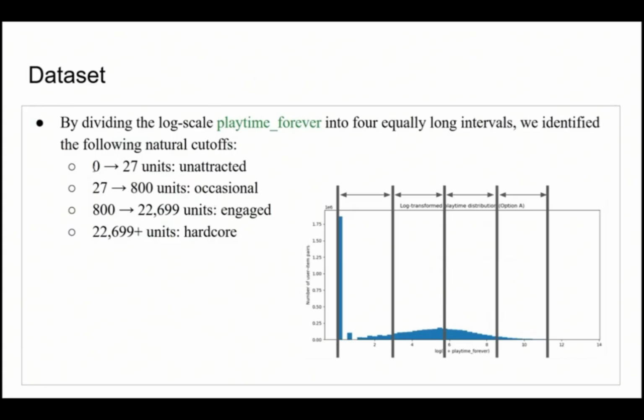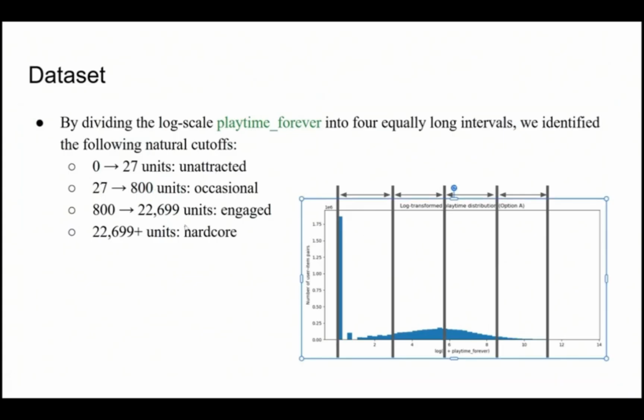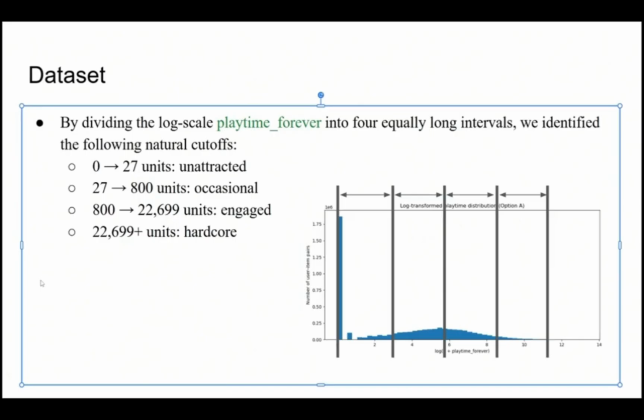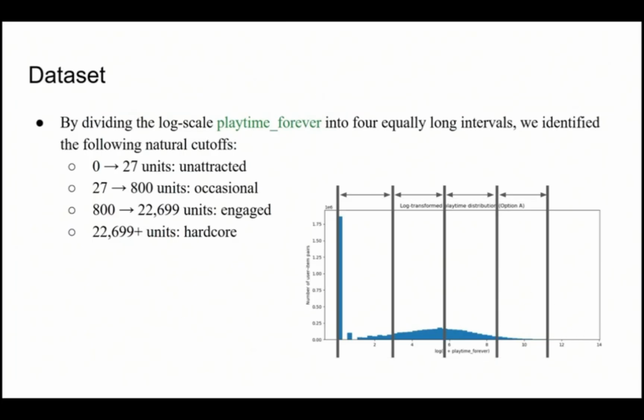From 0 to 27 hours, we say these users are untracked, and from 27 to 800, they are occasional players, and the following are the engaged players and the hardcore players. These cutoffs arise directly from the log-spaced distribution. They are more meaningful than quartiles because quartile splits collapse most of the heavy tails and fail to distinguish medium, high, and extremely high engagement.